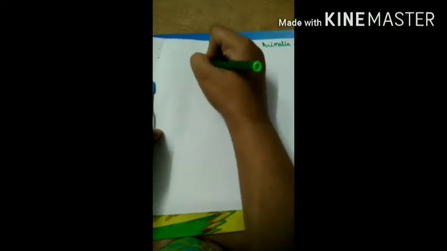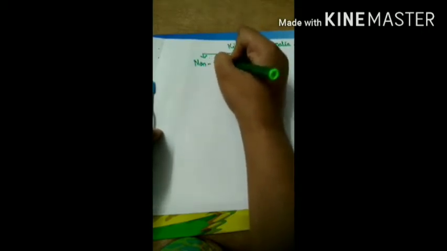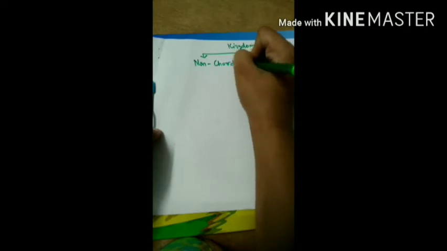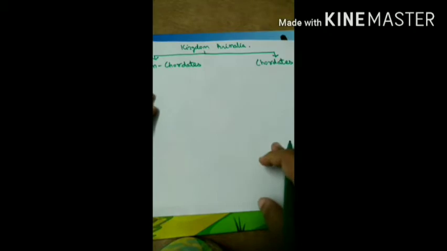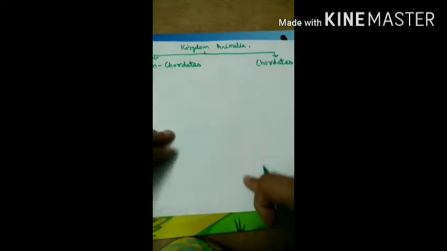So, kingdom Animalia, by the traditional method, is divided into two types: non-chordates and chordates. This is the traditional method of classifying the kingdom Animalia.